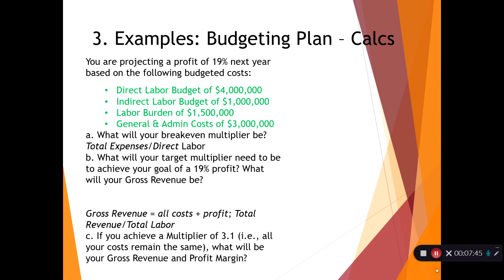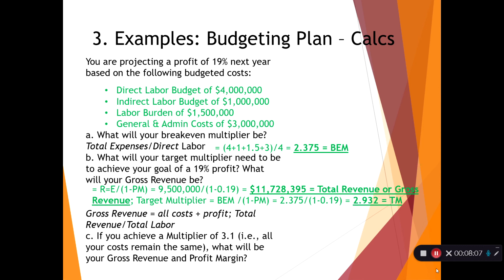If you're projecting a 19% profit next year based upon the following budgeted costs, we've got direct labor, indirect labor, labor burden. It's a whole lot of stuff. What will your break-even expenses be? Well, it should be all the expenses divided by direct labor, and our break-even multiplier is 2.375. What would our target multiplier be for a goal of 19%? Well, we take our revenues, which would be as we've calculated from all those income categories, the $9.5 million. That's adding in all of the costs.